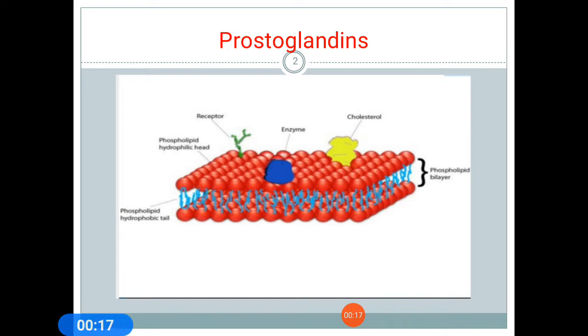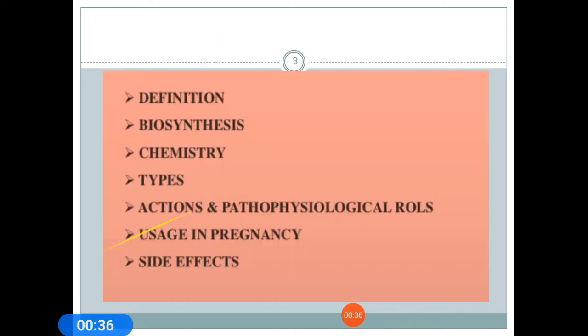These are usually derived enzymatically from the fatty acid arachidonic acid. Prostaglandins contain 20 carbon atoms, including a 5-carbon ring. Actually, this is a subclass of eicosanoids and of the prostanoid class of fatty acid derivatives.